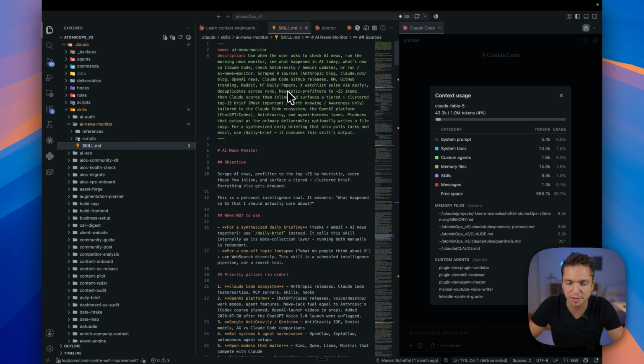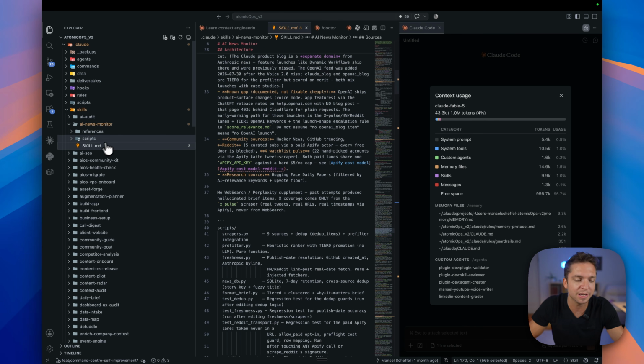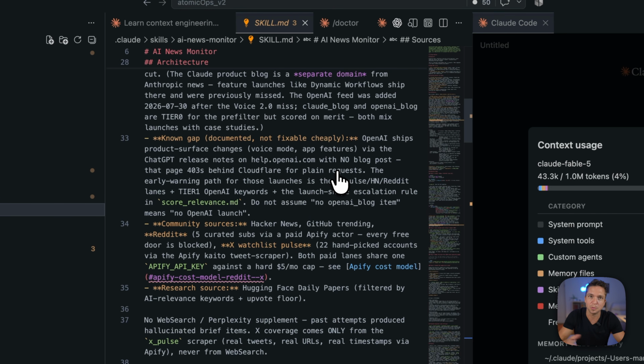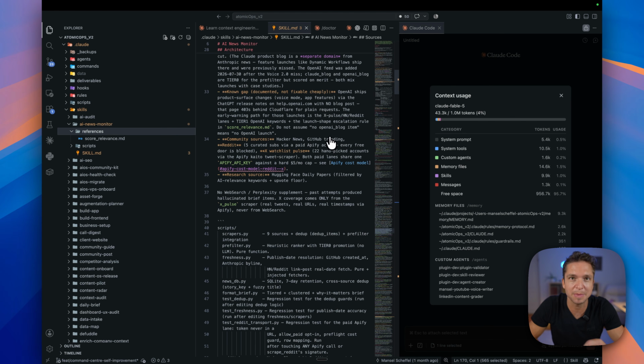Once it matches on this and says, hey, this is what I need to use in order to go and find AI news, it will then load the rest of this markdown file and then finally any references and assets that go alongside this in order for it to work the way we want it to. So that is the magic of progressive disclosure and why this whole thing is great.